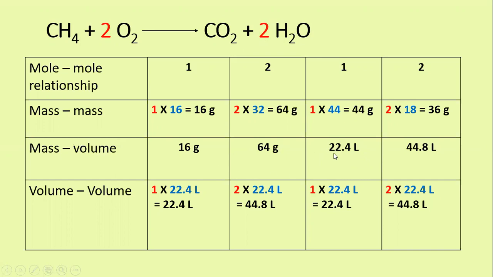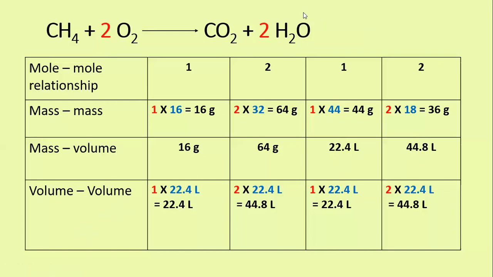Okay. See here that we discussed for different temperature and pressure, that is for CO2 at 273 Kelvin and 1 atmospheric pressure, because in this chemical reaction all the compounds are in gaseous state. So 22.4 liter, and then H2O will be 44.8. Why 44.8? This is 22.4 into 2, because 2 moles are here. Okay. So next will be volume relationship.